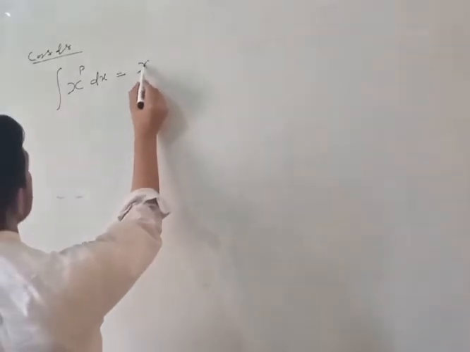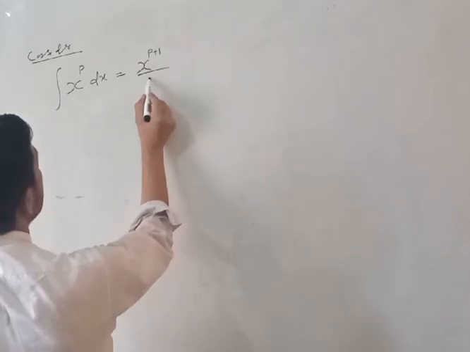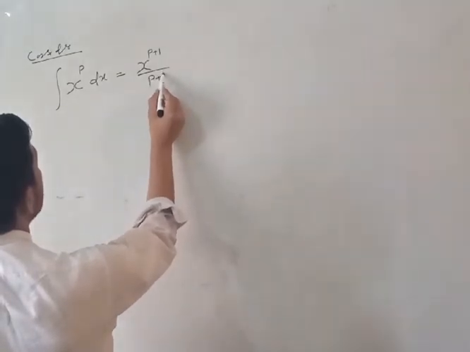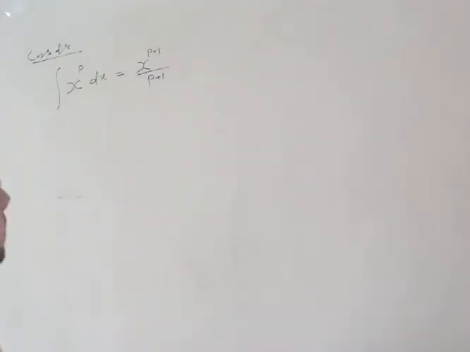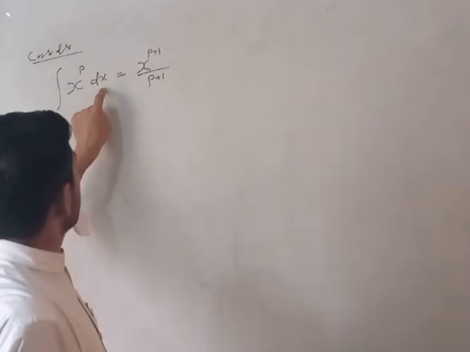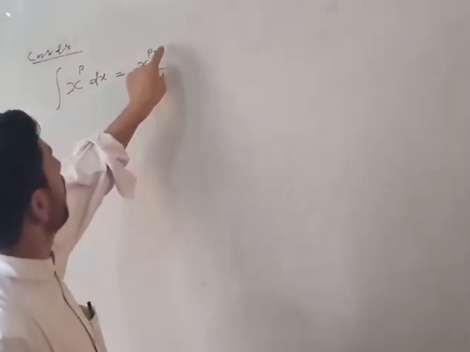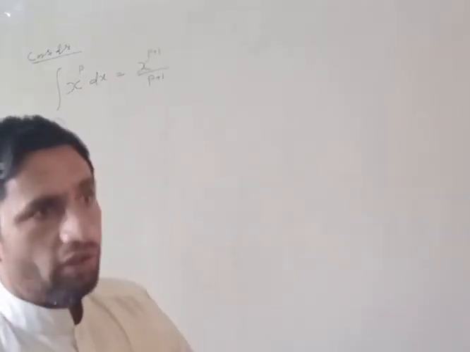This is x raised to the power p plus 1 divided by p plus 1, plus any integration constant c. This is the integration formula.